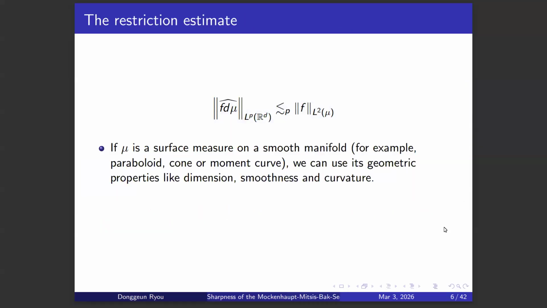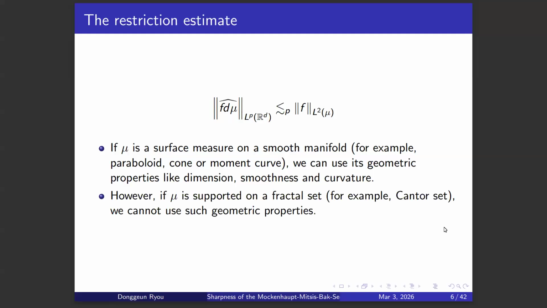And if we consider a smooth manifold, then we can use some geometric properties of the surface like dimension, smoothness, and curvature. But if we try to obtain a similar result for fractal sets, then not all geometric properties can be used. For example, it's hard to think of what a corresponding concept of smoothness or curvature would be for a fractal set.